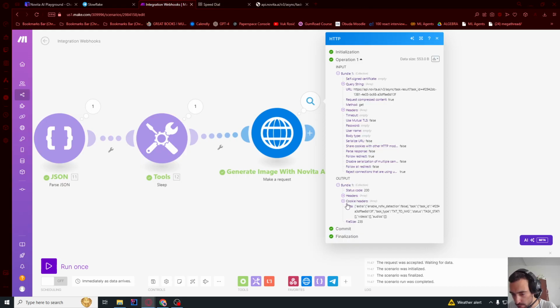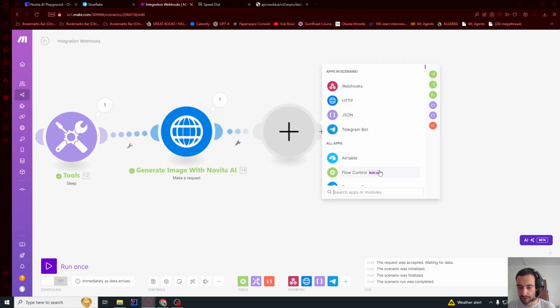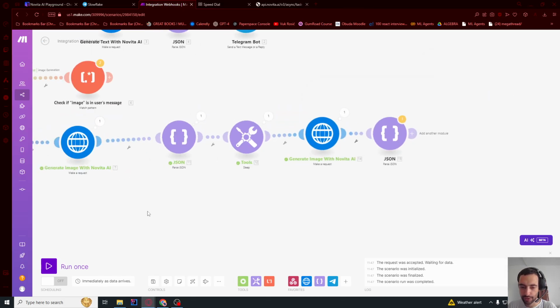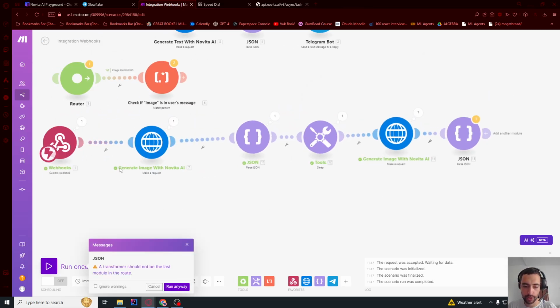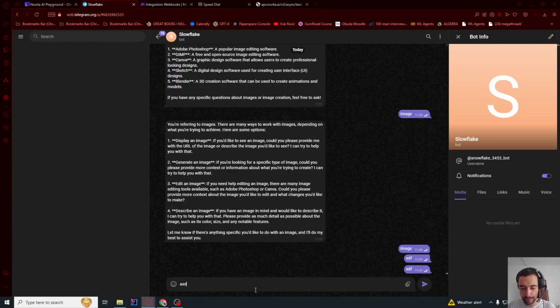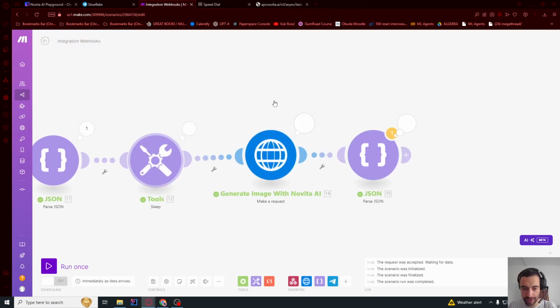So let me go here, to data. We have again this blob of text as data, so we need to convert this to JSON. So let's go here and parse JSON like that, and then pass in this blob of text of data. Okay, so now let's run this once more. Run anyway, wait for new data if you get that pop-up, but I didn't get that pop-up. And let's see, it's generating, it's waiting.